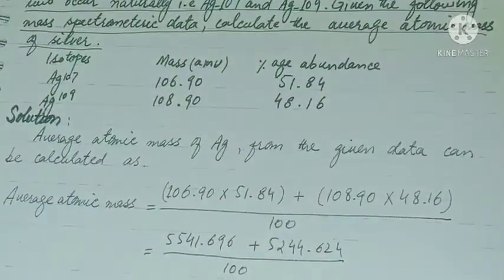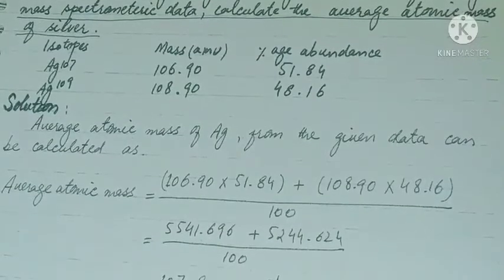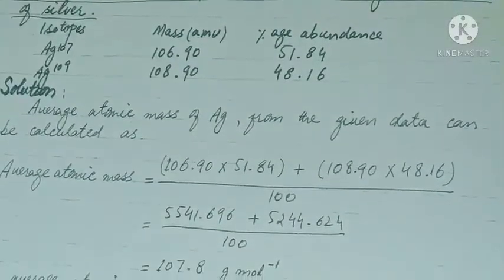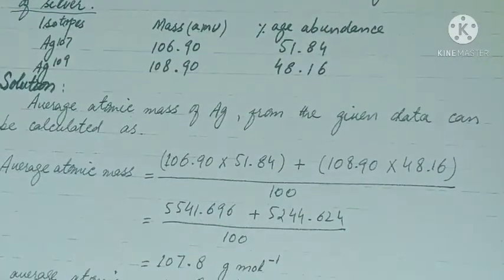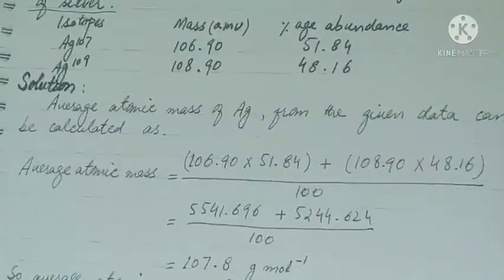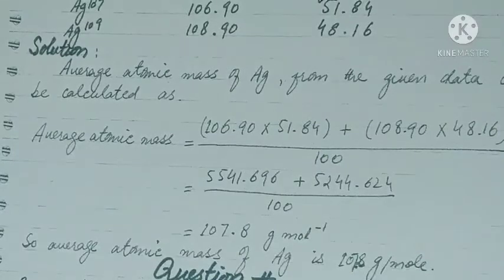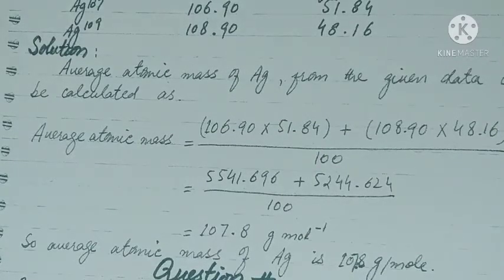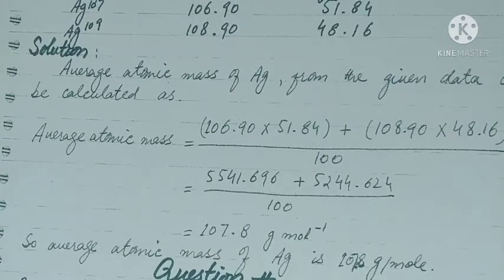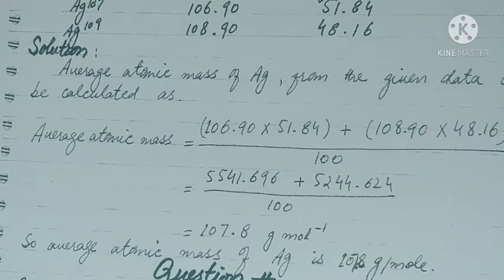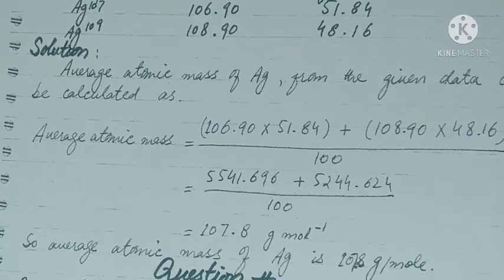That is 5541.696 plus 5244.624, divided by 100. The answer is 107.8 gram per mole. So the average atomic mass of silver is 107.8 gram per mole. Very easy question.